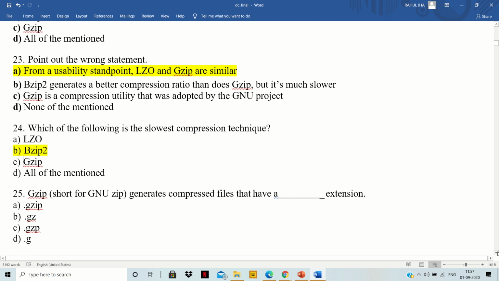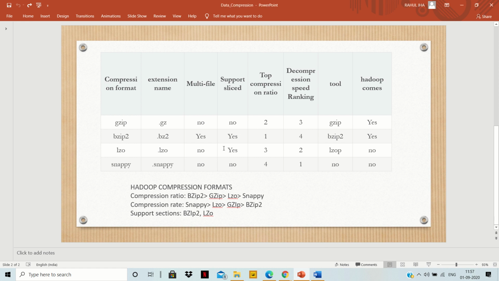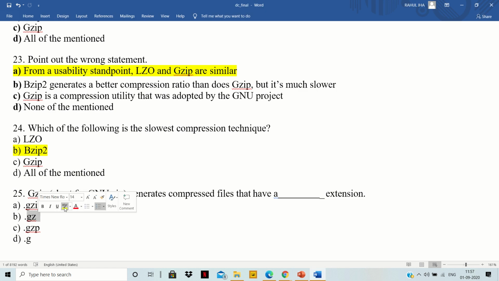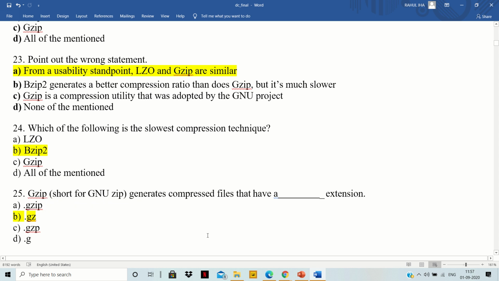Next question: GZip, short for GNU zip, generates compressed files that have a dash extension. As I told you previously, you can go through that particular table again. What is the extension of GZip? It's .gz. So the right answer will be .gz, which is option B.